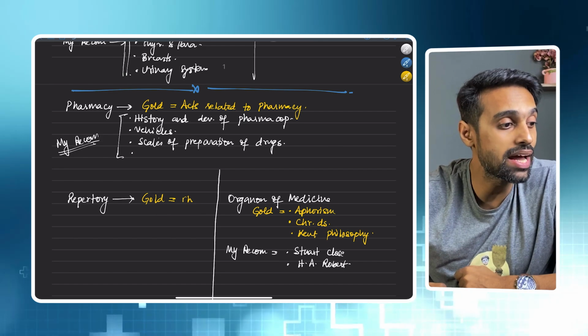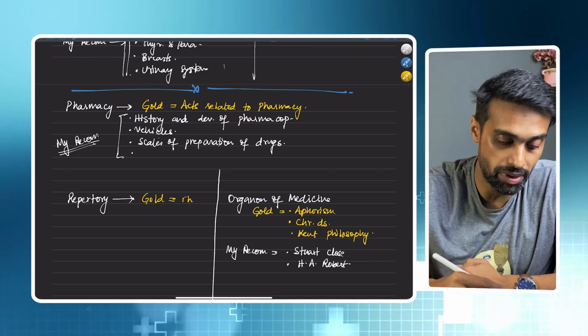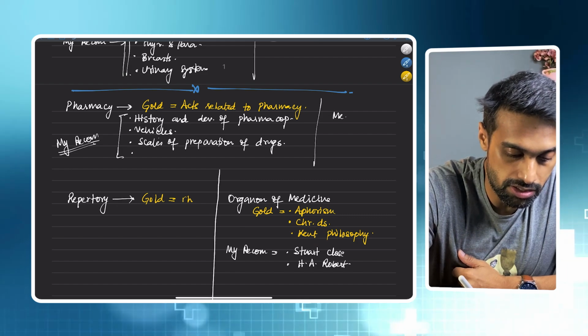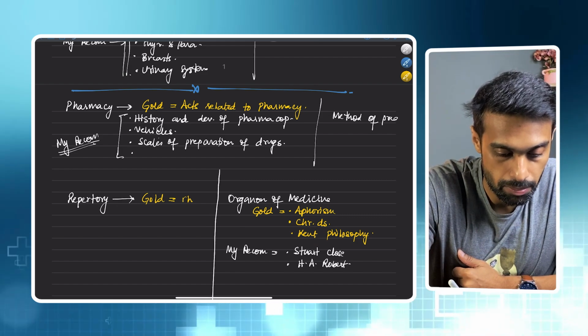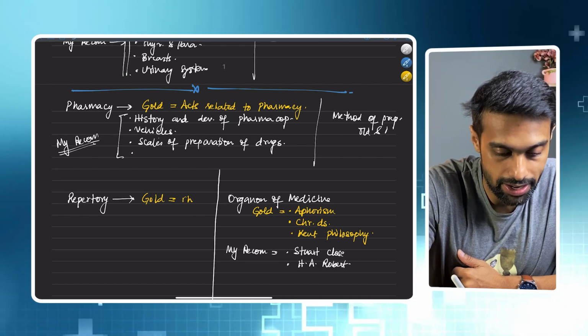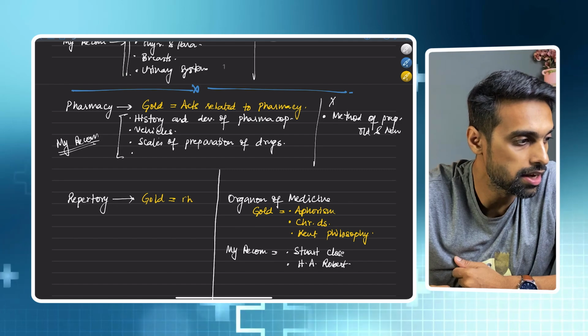The topics that you can neglect for AIPGD 2025 are methods of preparation, the old and new method. This you can think of neglecting. So methods of preparation, the old and new, this chapter you can think of neglecting.